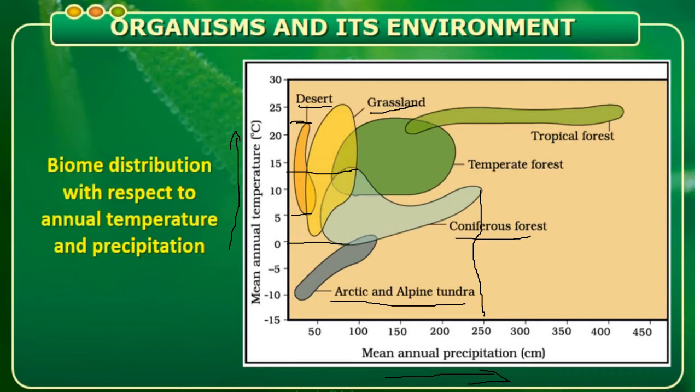So the rainfall, when we consider here, starts from nearly 50 up to say 90. So it is a compensation we can tell with the rest of the biomes here. Which one? The grassland.